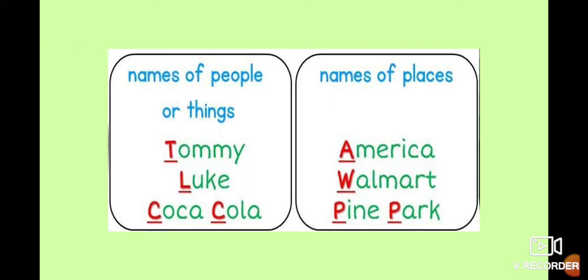Now we continue. This is another rule: names of people or things, and also names of places. This is rule number 7. We capitalize the names of particular persons, of a particular place, or maybe of a particular thing. In this case, we have the names of people: Tommy, Luke. For example, if I say Rosita, Mateo, Ariela, Genesis, all of these are proper names, so you write with capital letter.